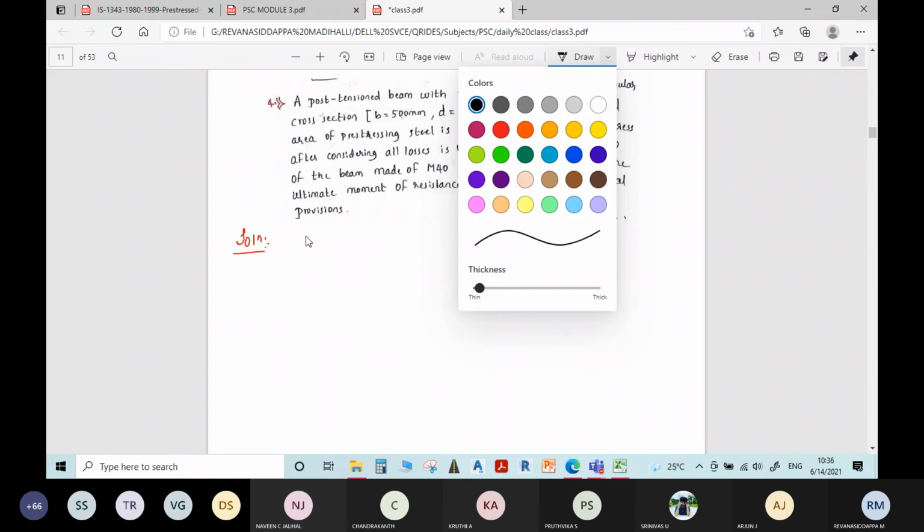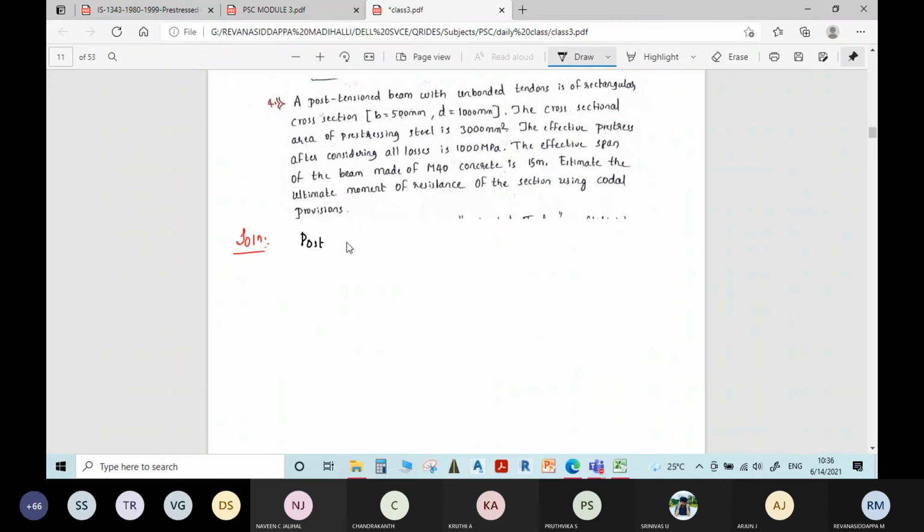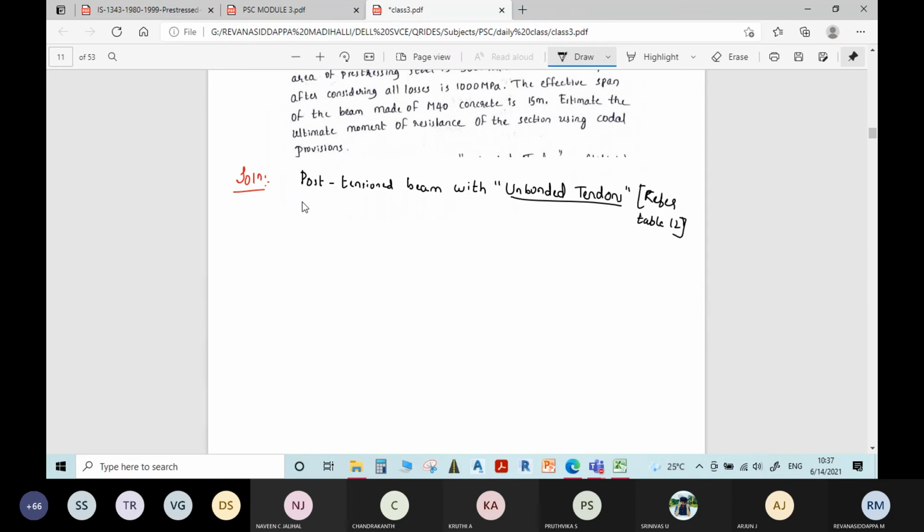So here it is said that post-tensioned beam with unbonded tendons means Table 12. Refer Table 12 to find APU and XU. Write the cross section.